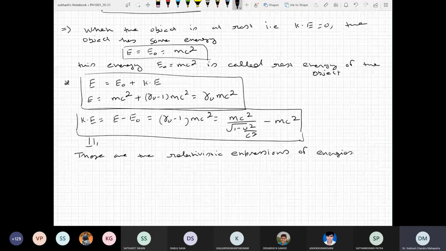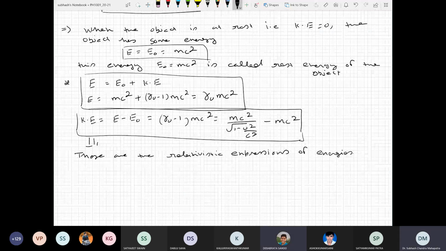The question is not what its kinetic energy is with respect to me and with respect to you, where you are at rest and I am moving. That's a different question. What I'm saying is that the energy, momentum and kinetic energy get modified when you go to relativistic systems, when you go to relativistic velocities. Okay, yes, go ahead.